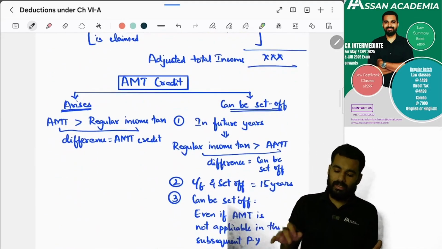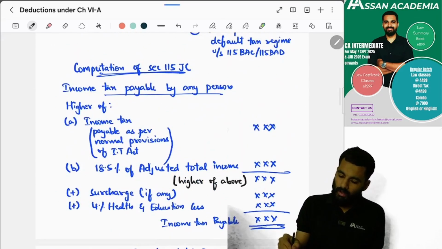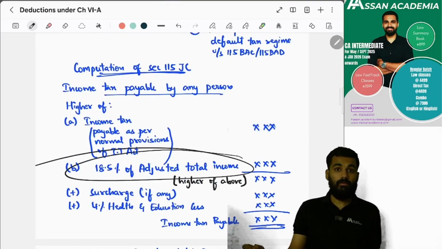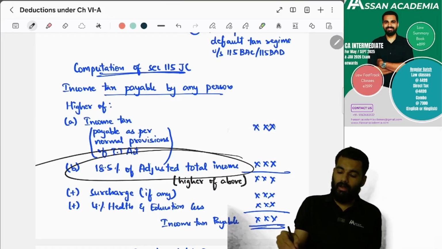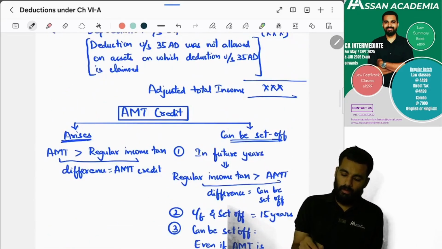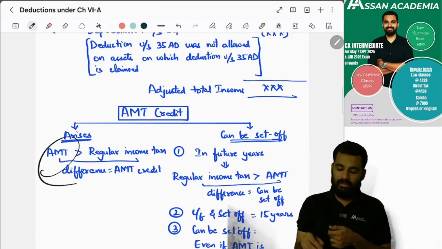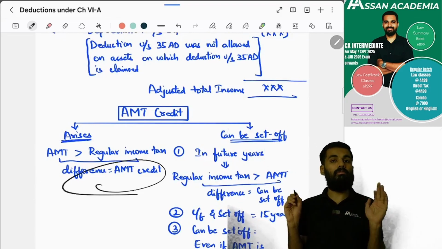Yes, sir. Next, AMT credit. When will AMT credit be there, sir? If 18.5% is more than income tax payable, then AMT credit will come into the picture. Because 18.5% is more than the regular income tax, the difference is the AMT credit.